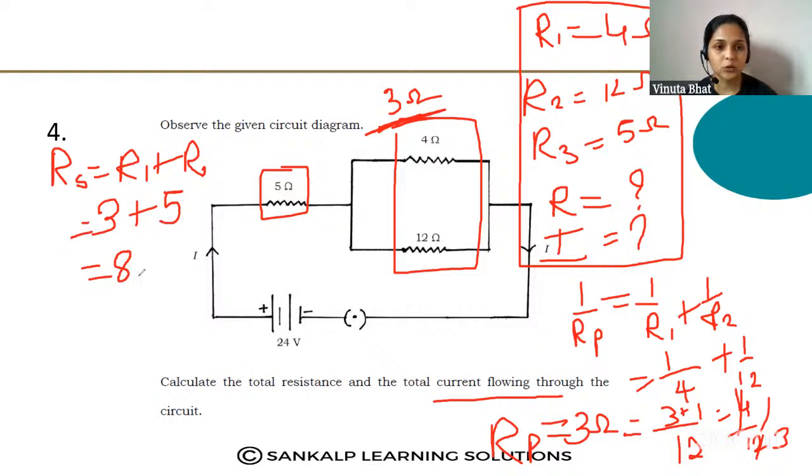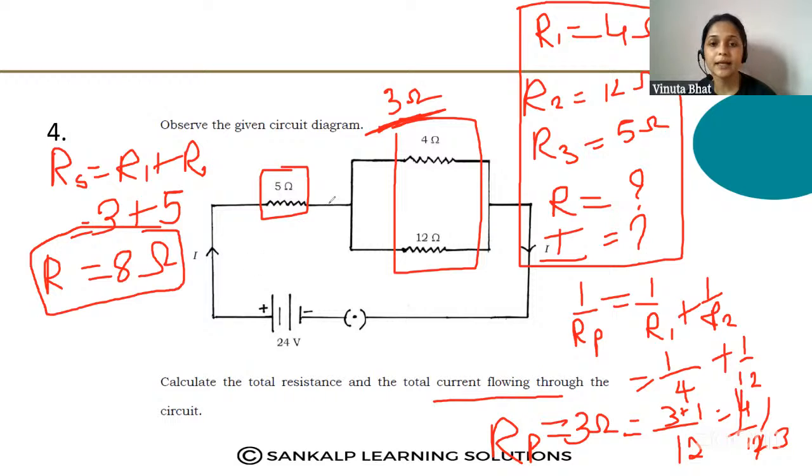That is the total resistance R in this circuit. So first you find the total resistance of the parallel part, then the series connected total resistance. So the total resistance is 8 ohm.